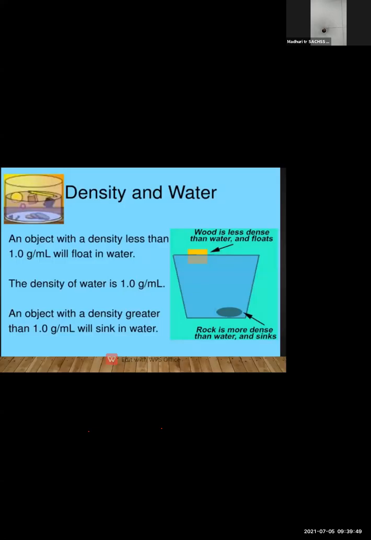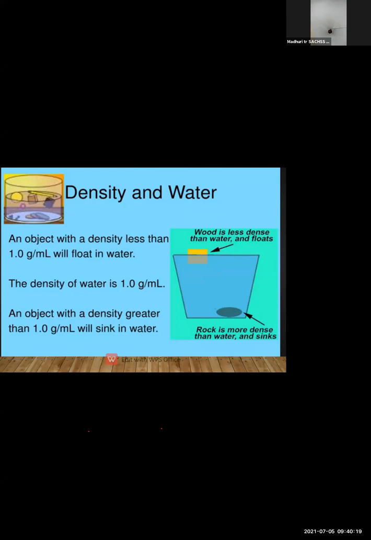Then next we are going to study about properties of water. In properties of water, as you know, water does not have any color. But water is having volume. It does not have any shape. It is having volume. If you take a container and you pour some water in that, the water will take the volume of that container. So water will take the volume of that container.